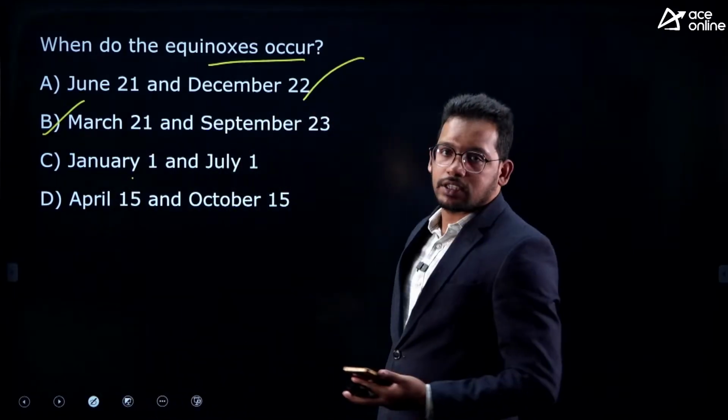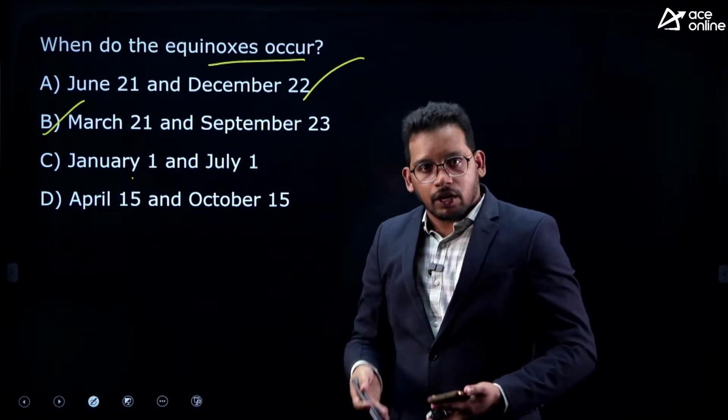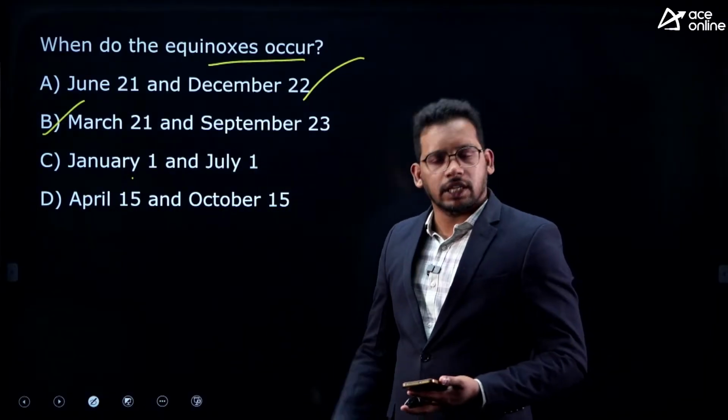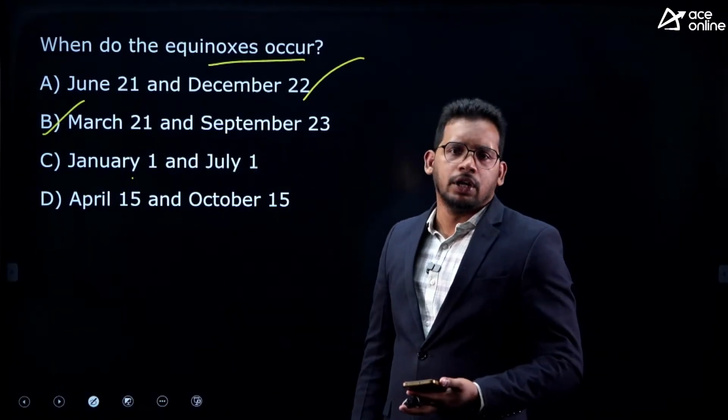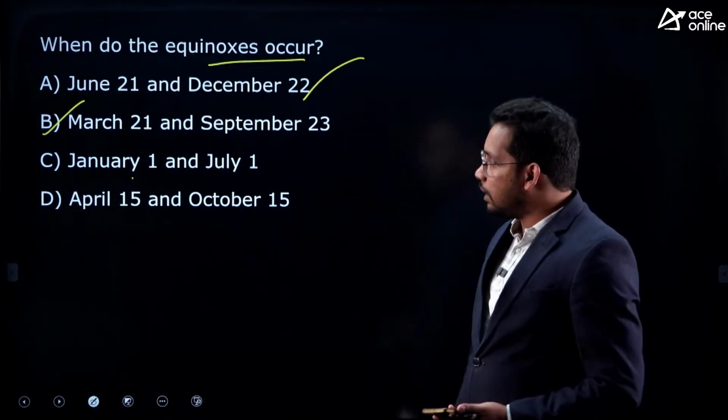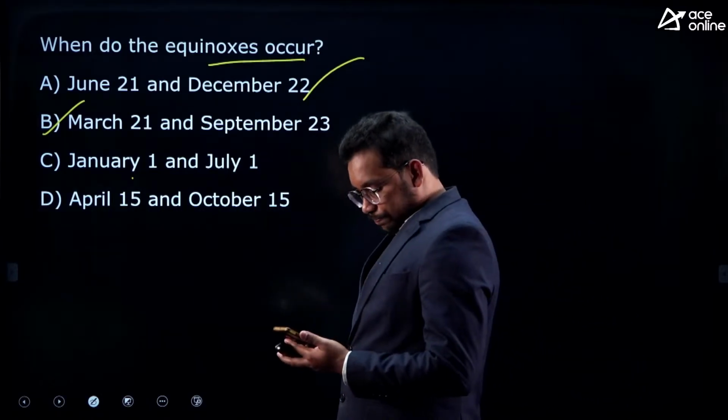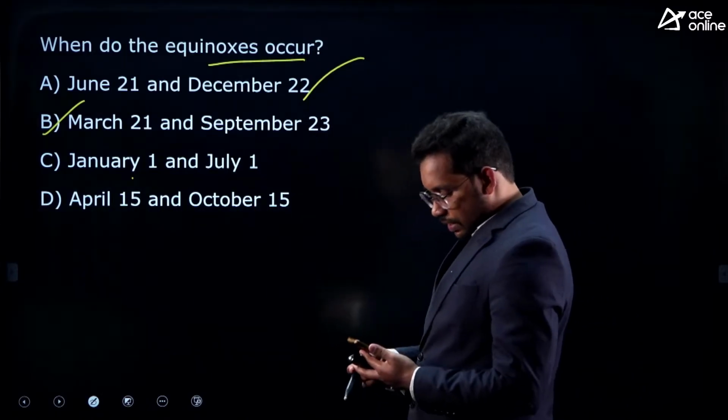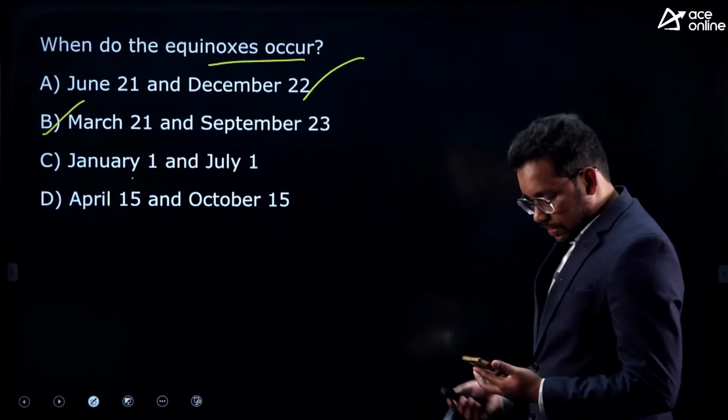December is a solstice. In December, the northern hemisphere experiences winter and the southern hemisphere experiences summer. So it's not an equinox, right? So the answer is B. Correct. Ganesh, Prakash, Venkat. Good.